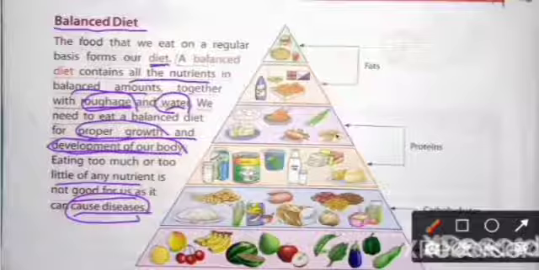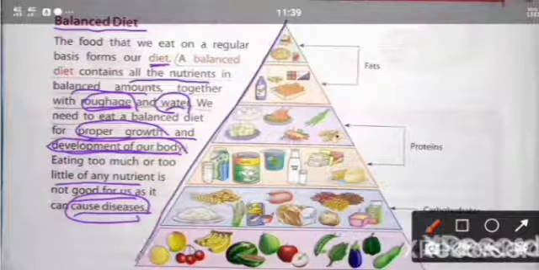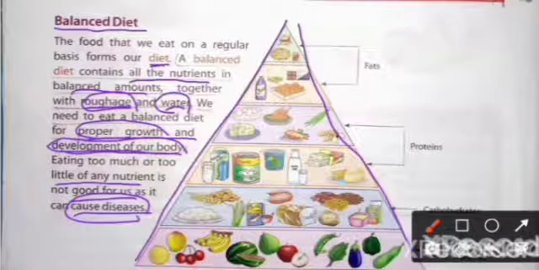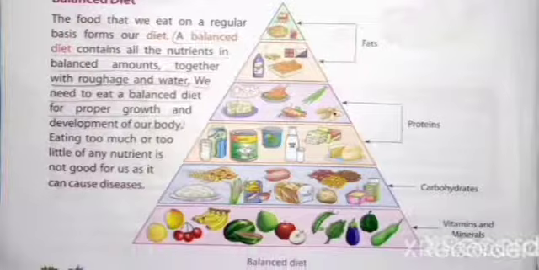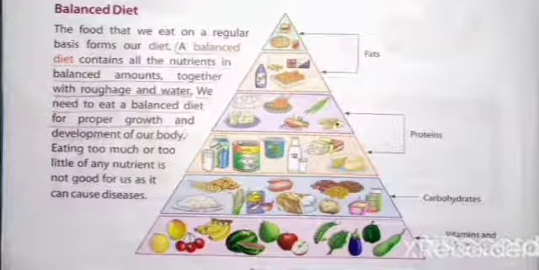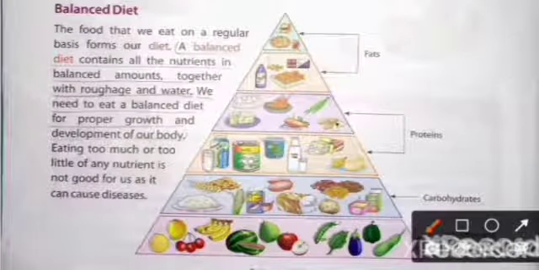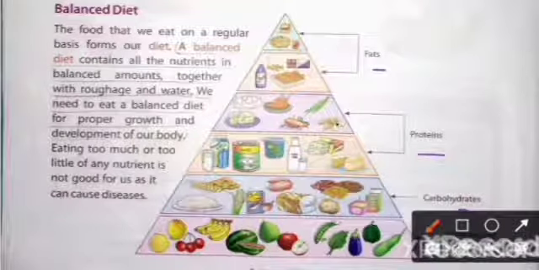Okay, here you can see the pyramid shape in this picture. This shows the balanced diet. In this balanced diet you can see different types of nutrients which are written here. This pyramid shows the amount of food that we have to take.